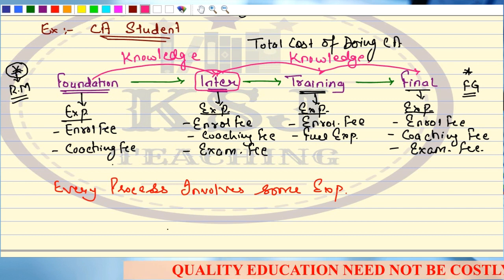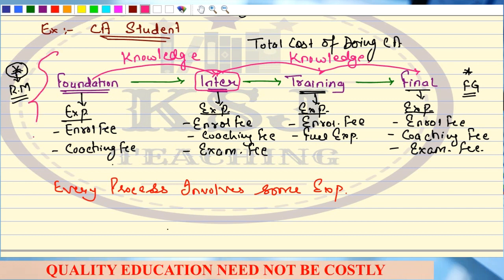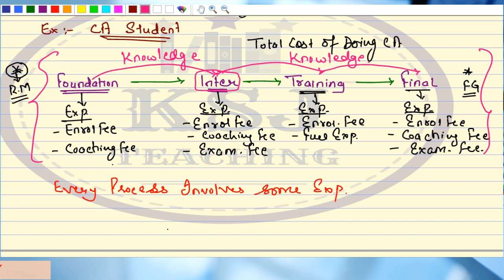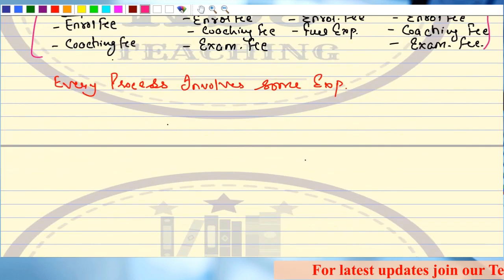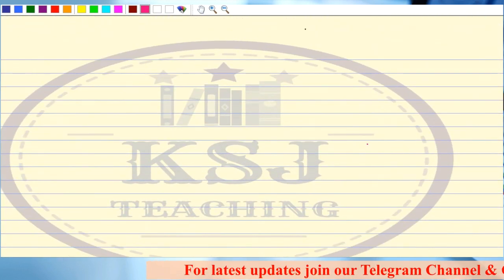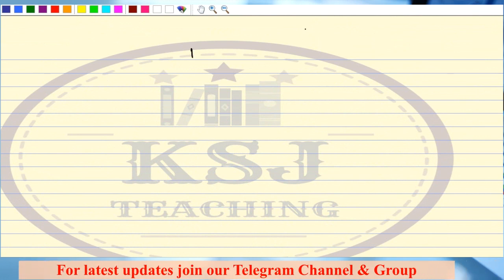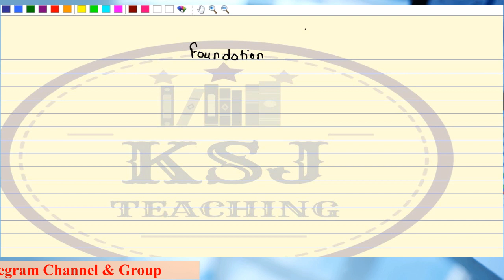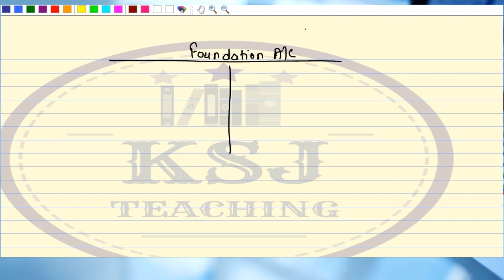Now, as a chartered accountant, if you have to present this thing, how will you present it? I come to you, I say, as a chartered accountant, you have to present these expenditure also and the knowledge also. Sir, for that, what you are going to do is you are going to prepare some accounts, right? What are the various accounts that you are going to prepare? The first account that you are going to prepare is foundation account. In the foundation account, what you will say?